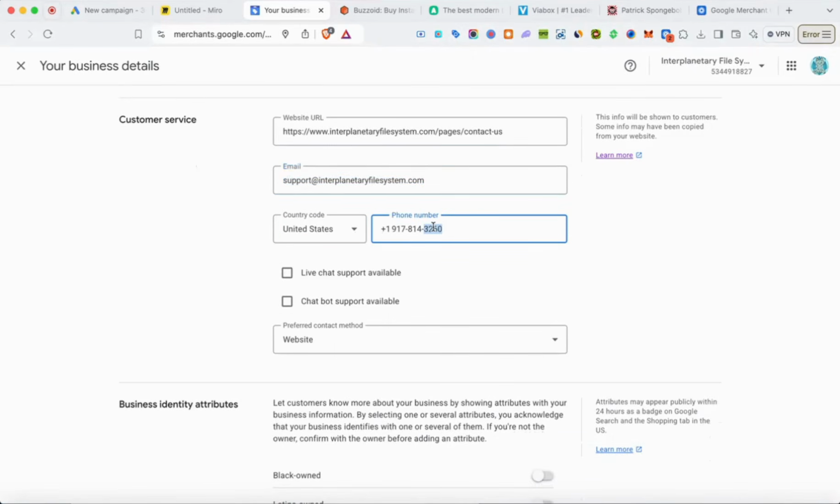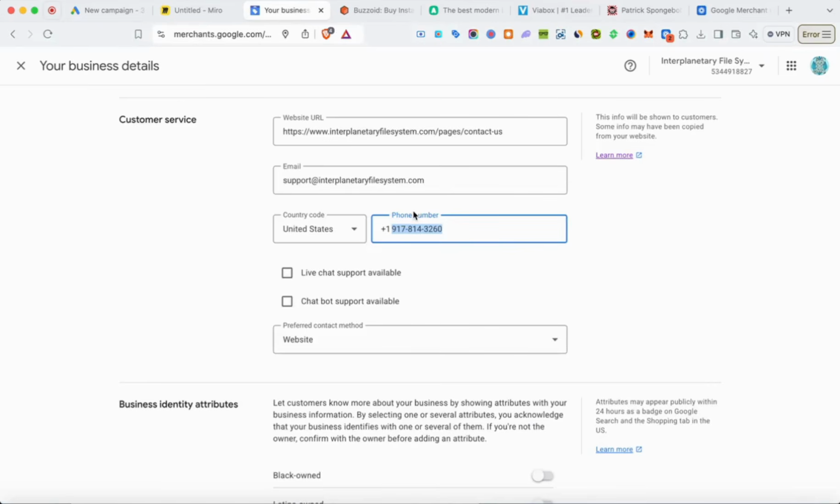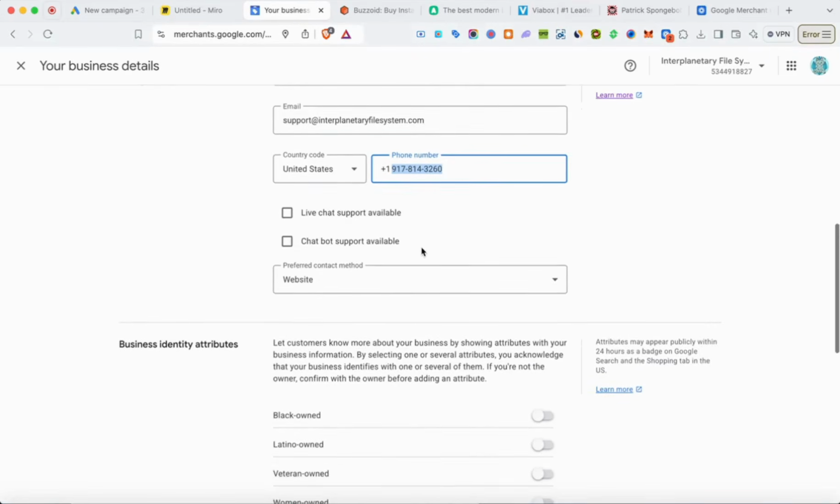All right, so for phone number, same thing applies, right? A lot of people come in here and they'll put in, for example, their cell phone number, their mom's number, a random Pizza Hut or Target's number, right? And they'll put it in here as if Google doesn't know, right? So you want to make sure you put a legitimate phone number in here. If you don't have one, you can go to sites like QO or sites like AirCall, and they'll be able to get you a business phone number for a relatively cheap price, and then you can put that inside of your GMC, and you'll be legit, right?